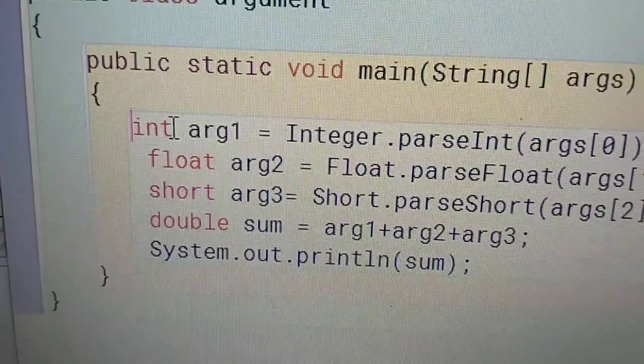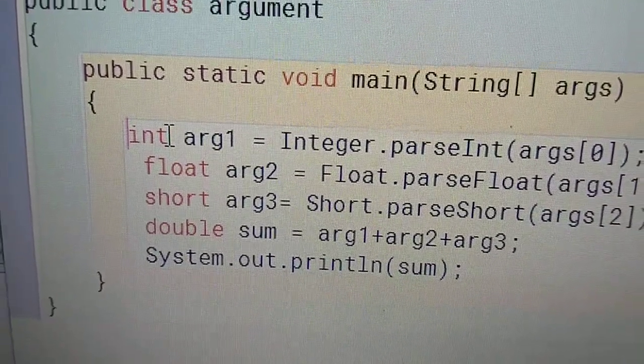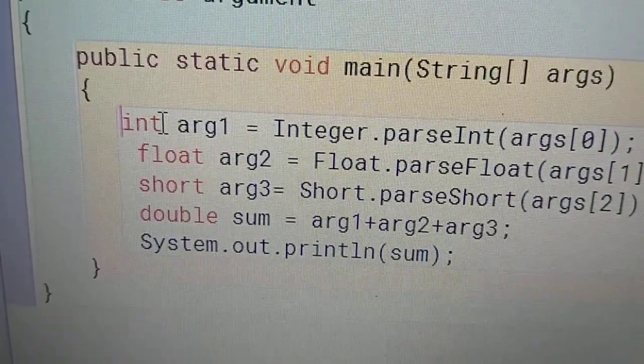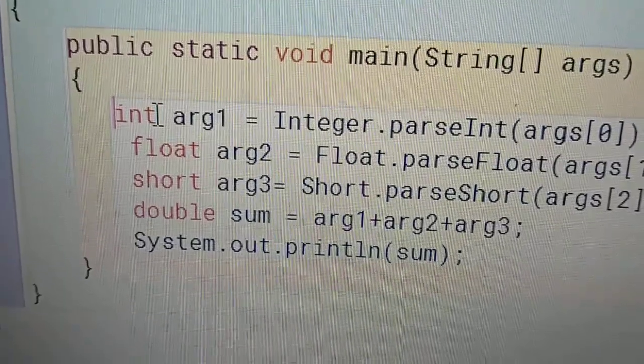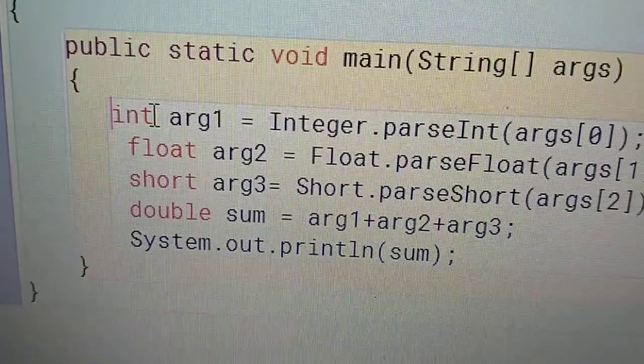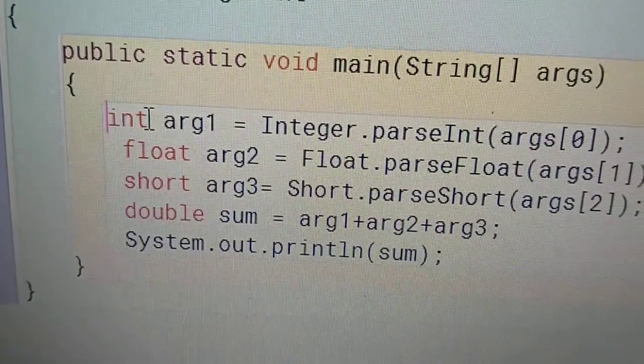On the left hand side, all these are in small letters because they are our data types. int is in small letter, float is in small letter, short is in small letter: int arg1, float arg2, short arg3.